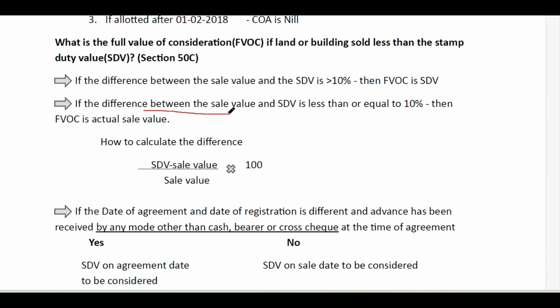And if the difference between the sale value and stamp duty value is less than or equal to 10%, then the full value of consideration is the actual sale value. So the government will allow up to 10% discount on the stamp duty value. Beyond the discount of 10%, it will automatically consider the full value of consideration as the stamp duty value.